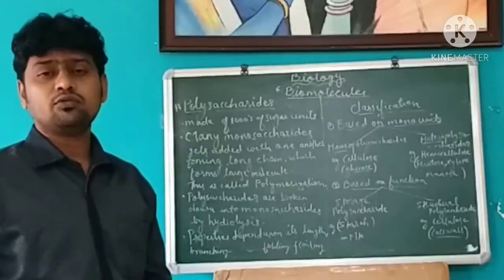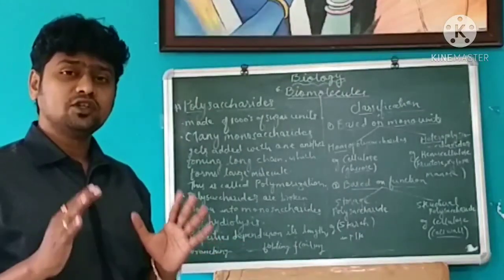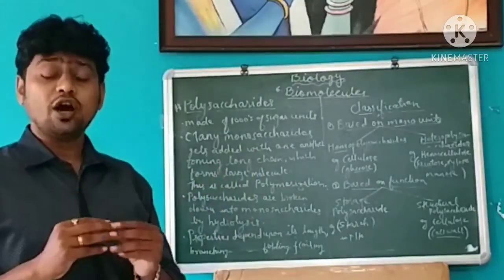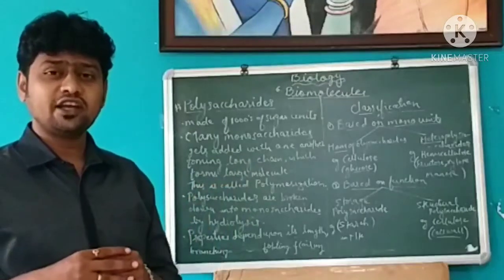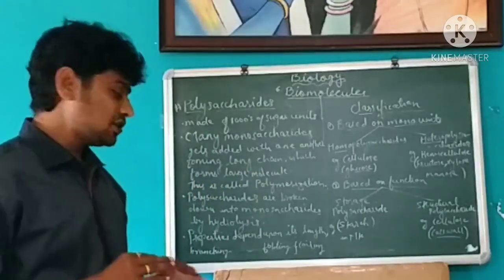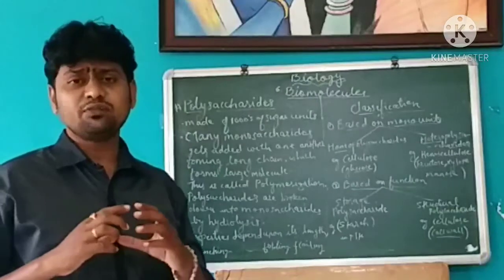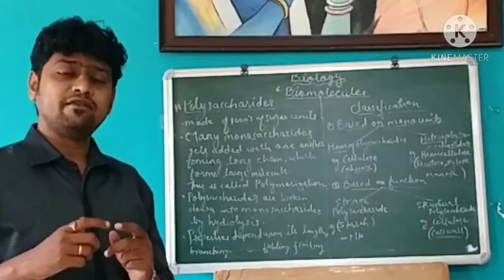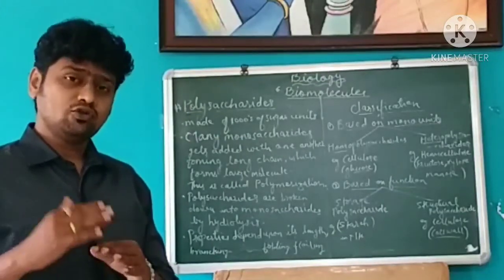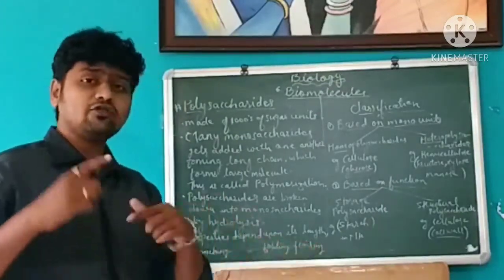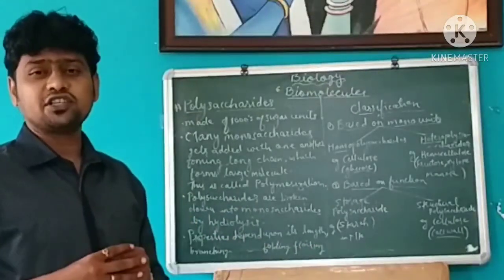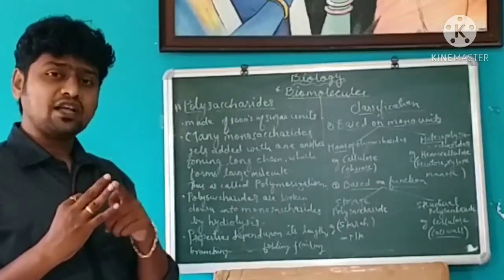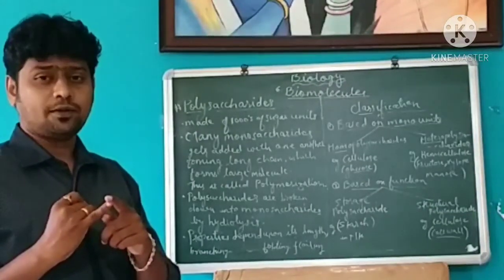The properties of polysaccharides depend on its length, as it forms a long chain. So based on how long the polysaccharide is, their properties depend. Their properties also depend on the branching, whether the structure is branched or not, and whether the structure has folds and coiling. So properties of polysaccharides generally depend on three things: its length, branching, and folding and coiling of the structure.